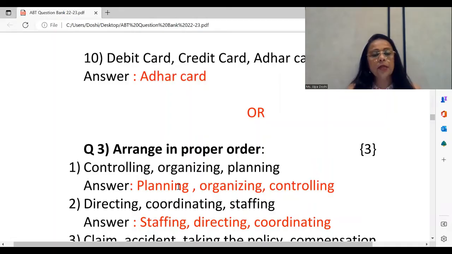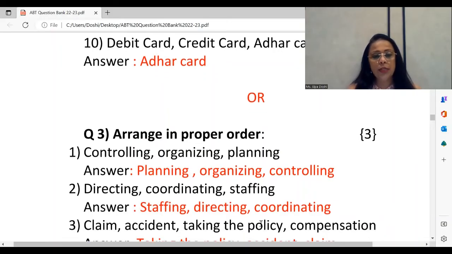The next similar arrange in proper order is directing, coordinating, staffing. And we see here, first the organization has to perform the staffing function. Thereafter, they have to carry out directing, instructions and guidance to the employees, and then again coordinating between different departments. So this is how please arrange them accordingly.